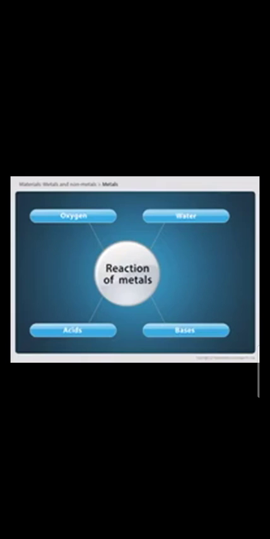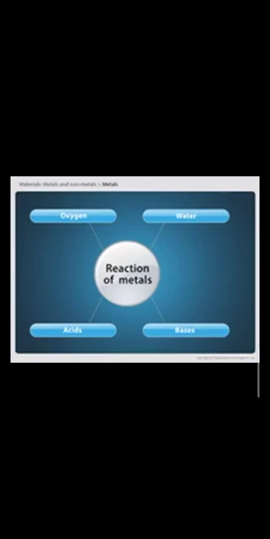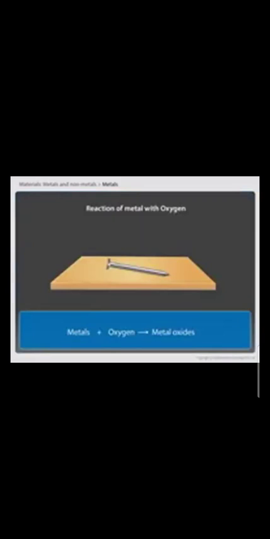So, let us revise the reaction of metal with oxygen and water and then come to acid and base. First, reaction of metal with oxygen. When metals react with oxygen, they form basic metal oxides.